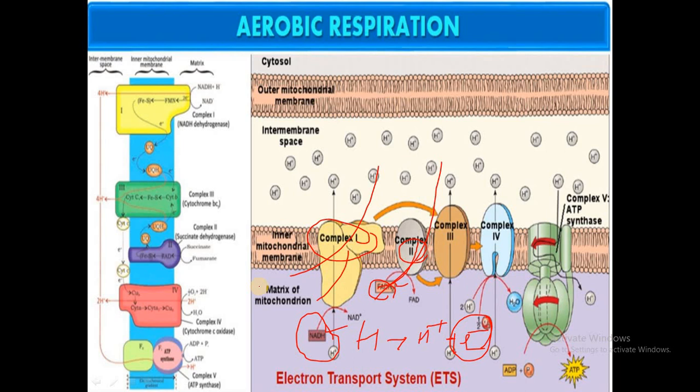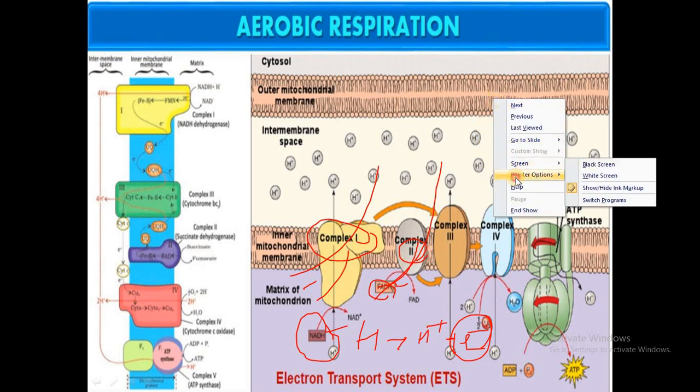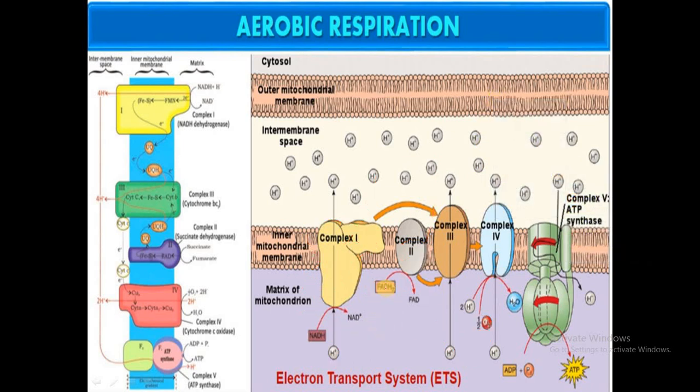So first it is accepted by complex 1, and these reactions which we find here are called redox reactions, during which reduction and oxidation reactions occur simultaneously. So whatever the electrons are there, let me show here. First, the protons will be sent into the intermembrane space of the mitochondria. And then what happens, the electrons which are formed by the splitting of the hydrogens will be picked up by the series of electron acceptors.